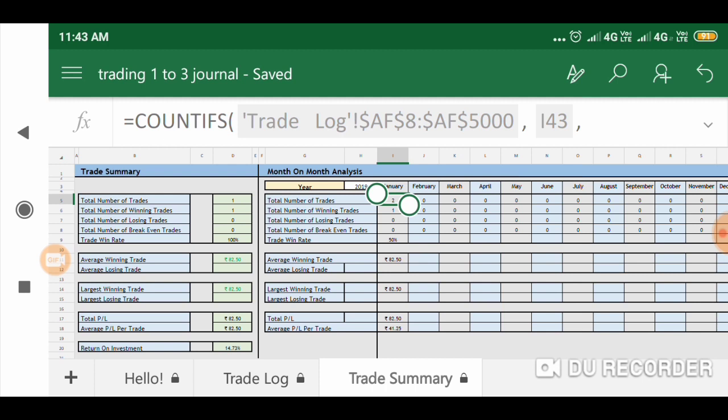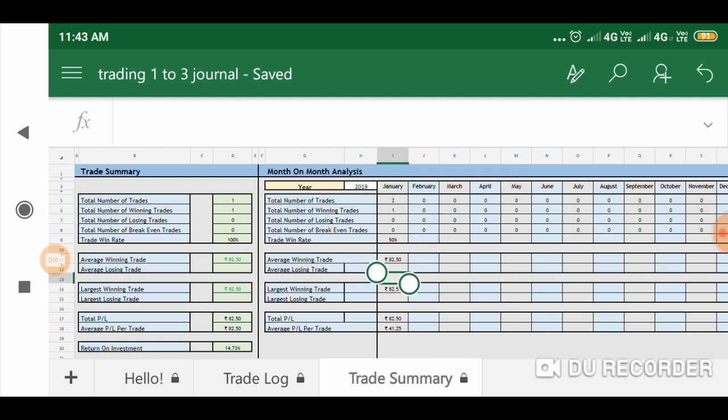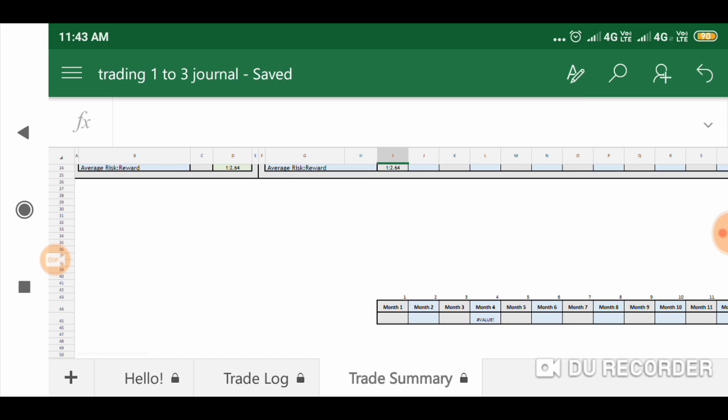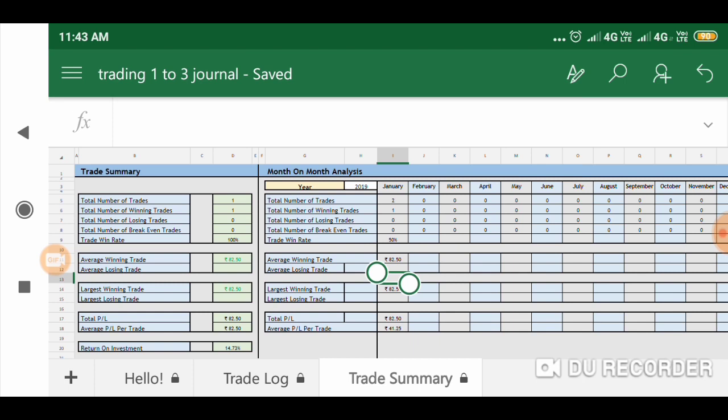If you see here, you can see the total number of trades, winning trades, losing trades, win rate, average losing, largest losing, largest winning, total profit, and return on investment. Each month it shows how much accuracy, how many trades you have done, how many losses, and how many break-even trades, everything. You also get average risk per trade, average reward per trade, and average risk to reward ratio. So it will show you where you are in your trading.